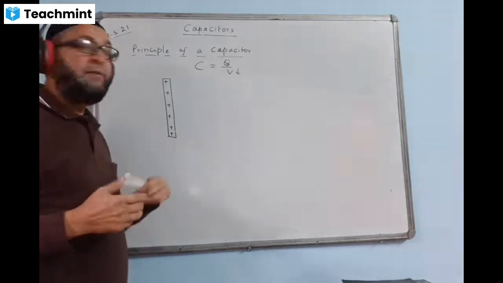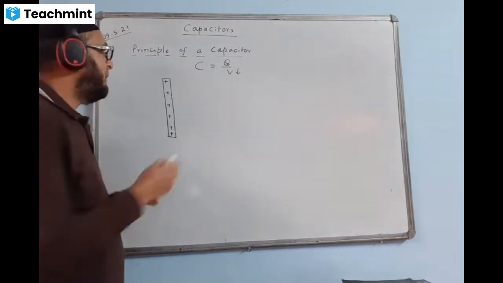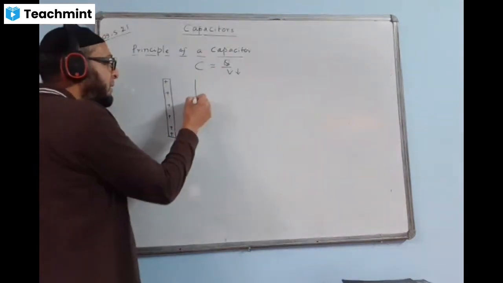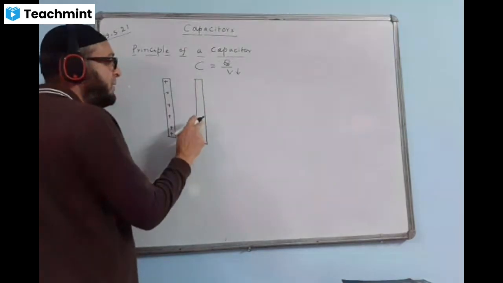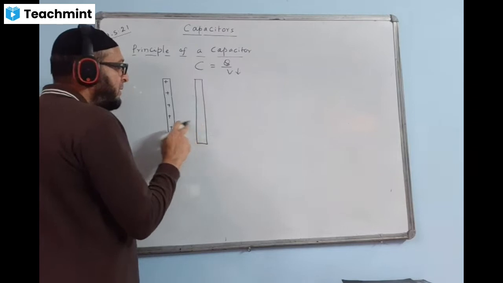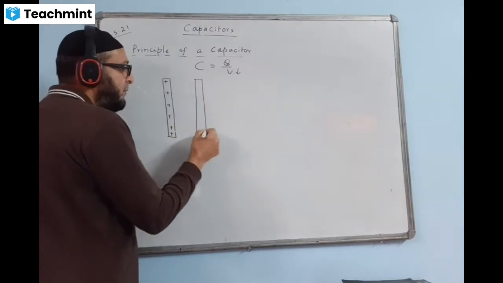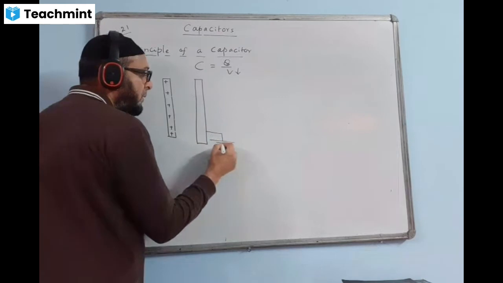And we'll bring an uncharged conductor near it. This is charged, this is uncharged. The uncharged conductor is brought near it with its outer portion earthed.